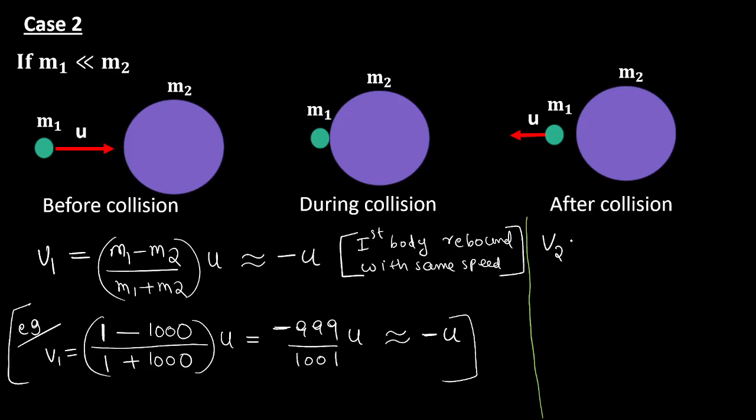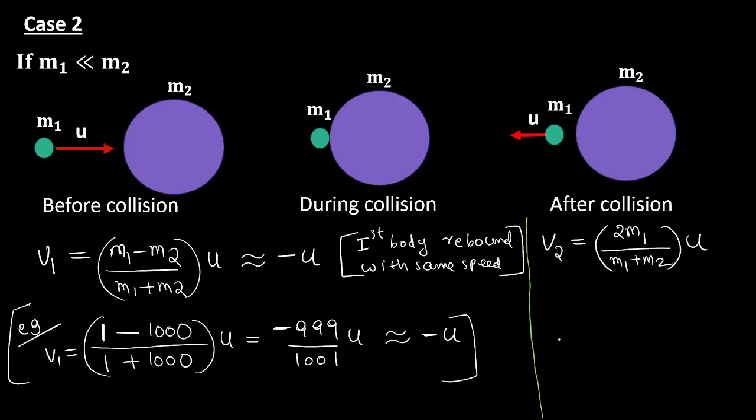The final velocity of the second body. You please memorize in exam, either they will be asking case 1 or case 2. In that case you must have the formula in your hand. Otherwise you have to derive it. Derivation will take too much time. So better you memorize the formula. Okay. This is the formula of V2, right? V2. What is M1? M1 is very small.